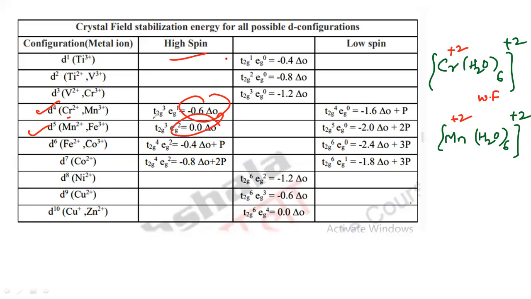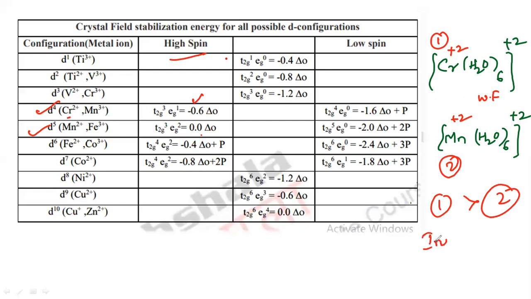So which one is higher here? Here the higher value is 0.6 compared with 0.0. So the first complex and this is the second complex. The first complex is more stable than the second complex. That means it is inert. It cannot interact with any other ligand to undergo substitution reaction here. So it is stable, that means it is inert here.